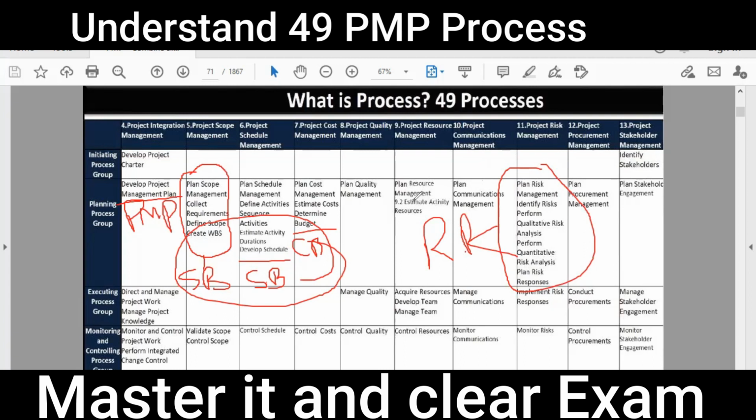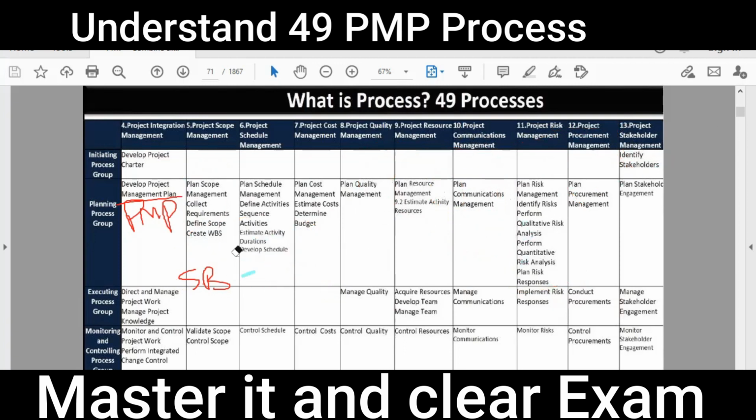Once we have risk response plans, we see who will do the work. We get all the resources. Now, resources can be manpower, material, machinery, money. Resources are basically 4M: manpower, material, machinery, money. Then we do the communication plan, and basically these resources will do communication. These resources will manage quality. They will manage the stakeholders, and if we need any procurement, they will do the procurement.